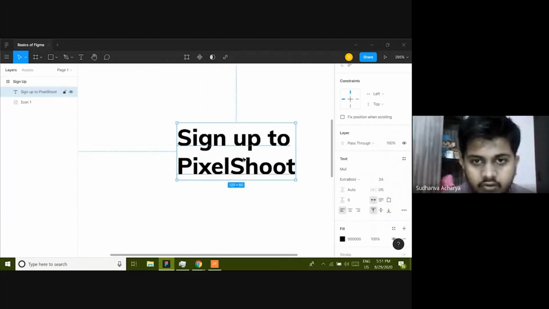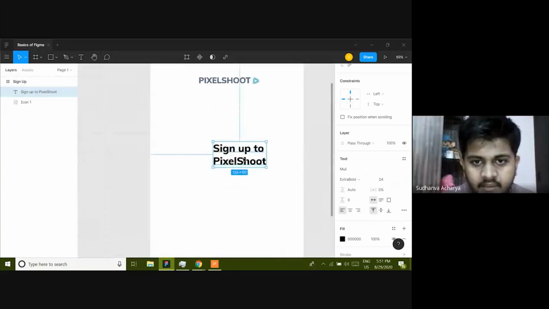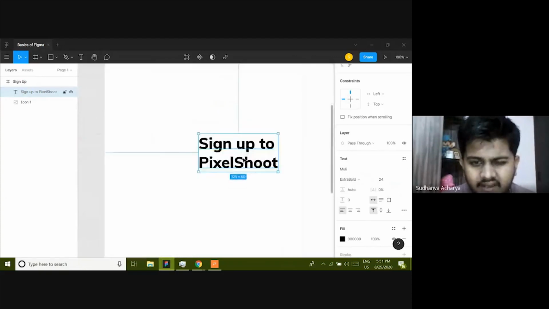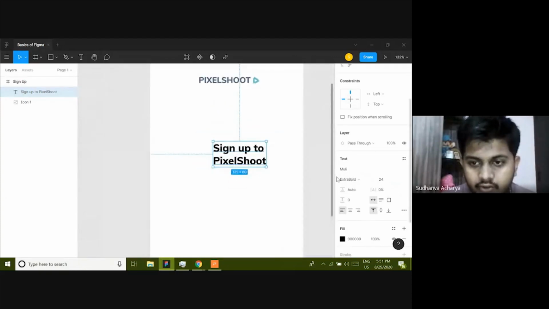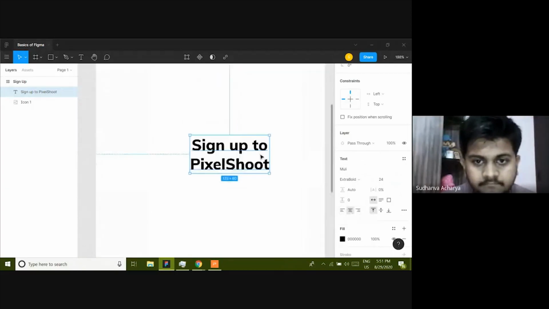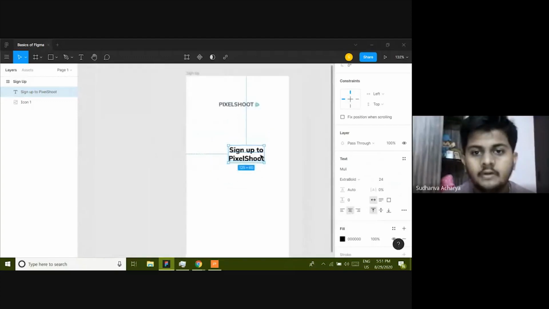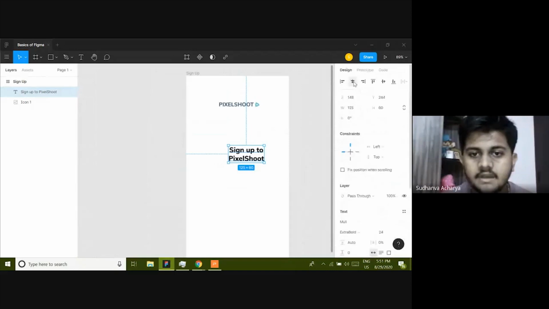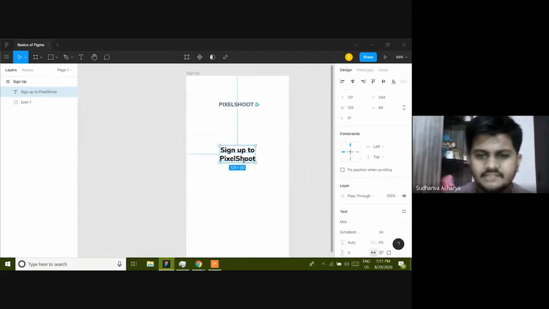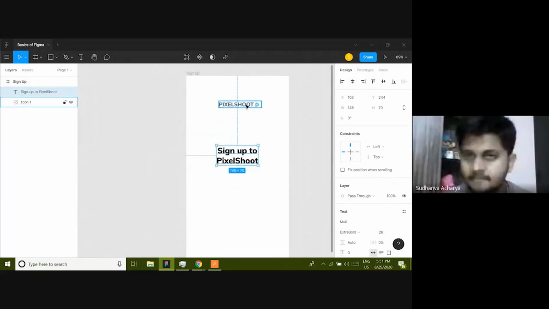I'm going to zoom out and look how it matches. Okay. And now it is left aligned, so I'm going to use these alignment tabs and center align it. Cool. Now I want this text to be in the center of the frame, so I'm going to use this alignment tab and keep it in center. Just bump up this font size to 28 and maintain the spacing in some multiple of 4.